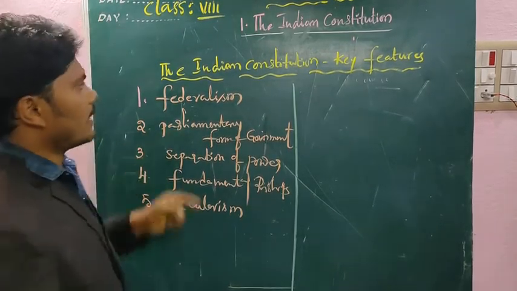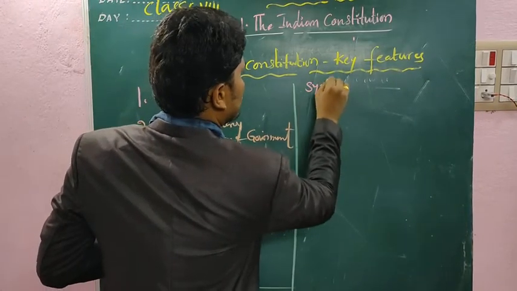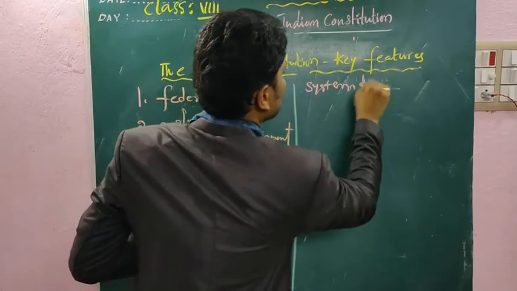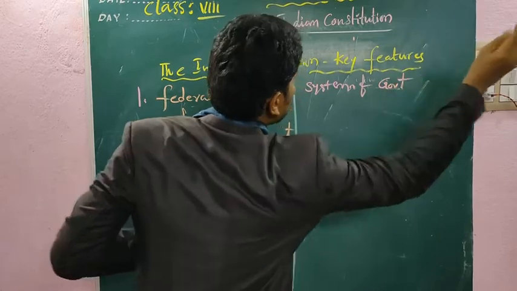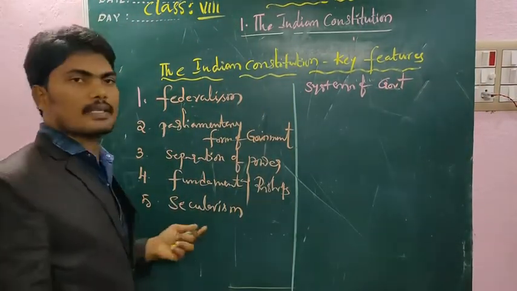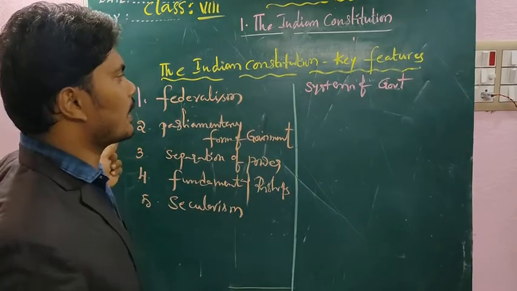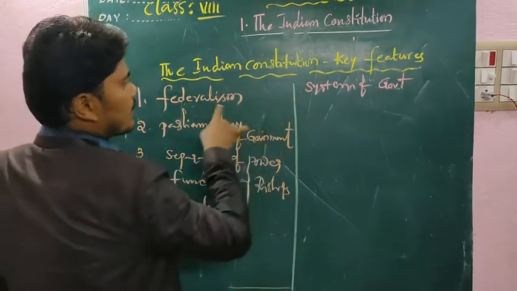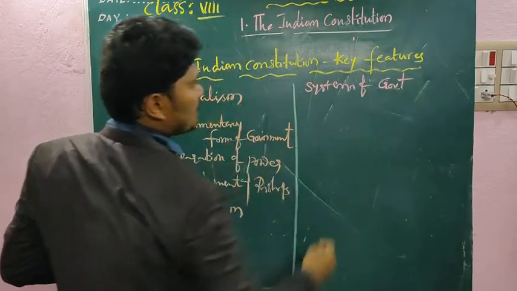First, what is federalism? Federalism is a system of government. How can you say that India is a federal country? What is a federal system?